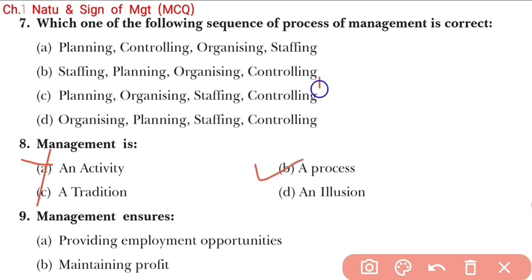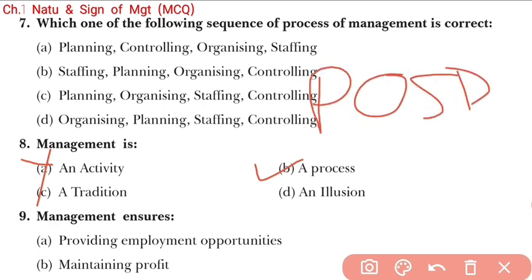The same that we studied a few minutes ago, that is POSDC. So students, management is a process. Why? Because management follows a series of steps which starts from planning and is followed by organizing, staffing, directing, and controlling. And students, this work goes on in the proper sequence. So we can say that management is a process.